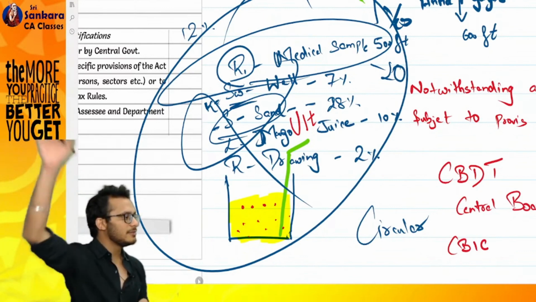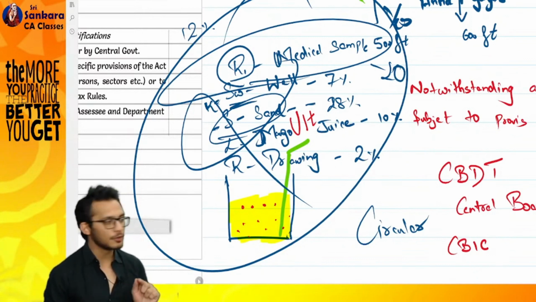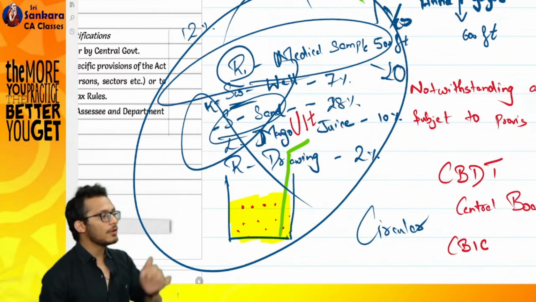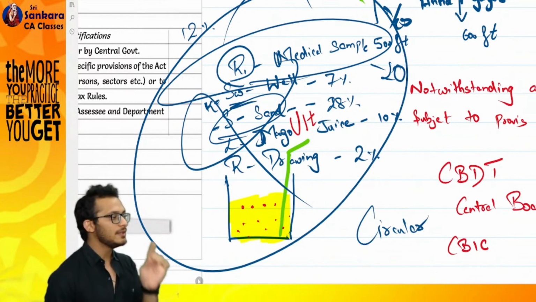Just because someone is sitting as a CBIC officer, will you come and say, okay, fine, or will you go and dispute? Can you dispute? Yes, you can dispute. Which means tomorrow if the CBIC officer comes and says it is 12%, can you come and say, I don't want that, I want to use some other rate? Possible, not possible? Question to you, is the circular binding on you?